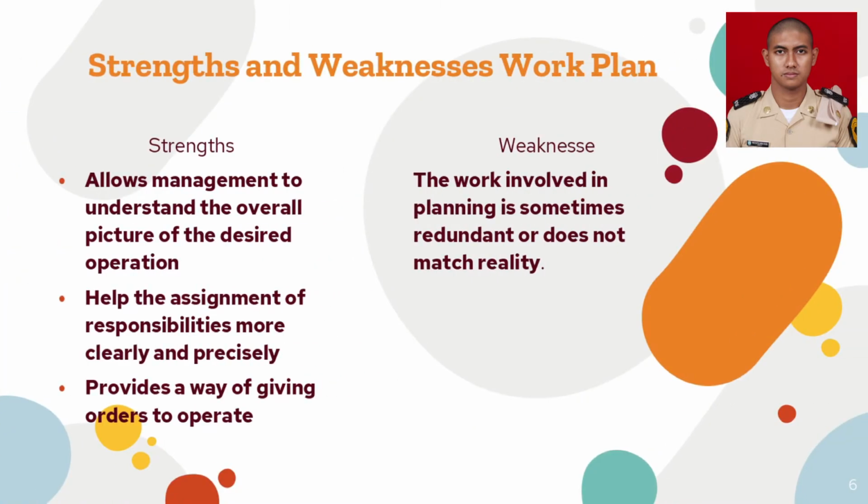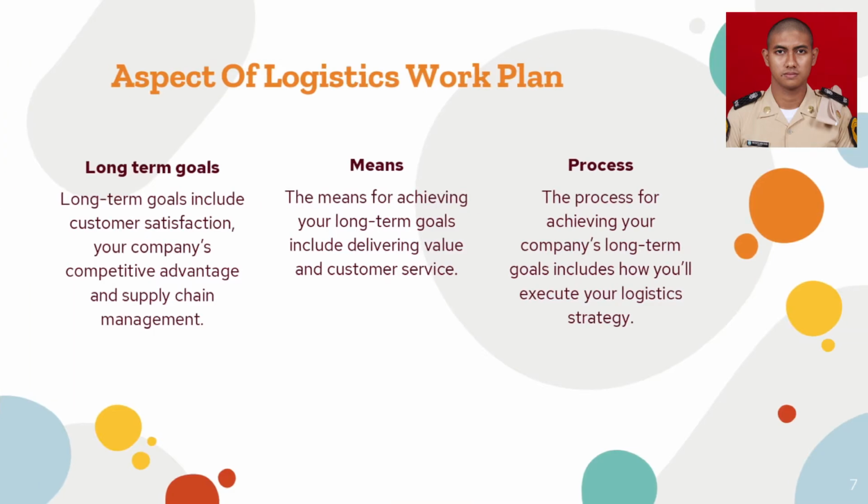Strengths and weaknesses of the work plan. The first strength is that it allows management to understand the overall picture of the desired operation. The second strength is that it helps assess responsibilities more clearly and precisely. And the last strength is that it provides a way of giving order to operations. The weakness of a work plan is that the work involved in planning is sometimes redundant or does not match reality.